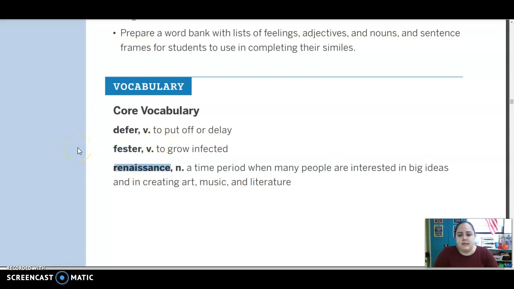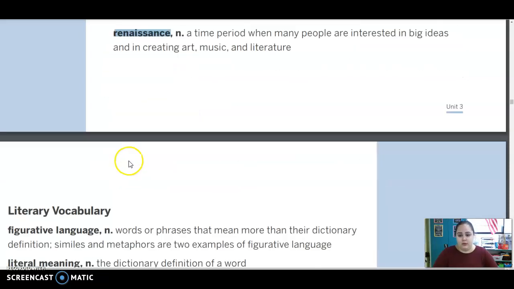A renaissance is a noun, and that's a time period when many people are interested in big ideas. And often in a renaissance, lots of people are creating art and music and literature. So it's a very artistic time period.